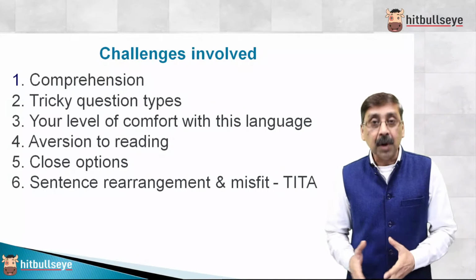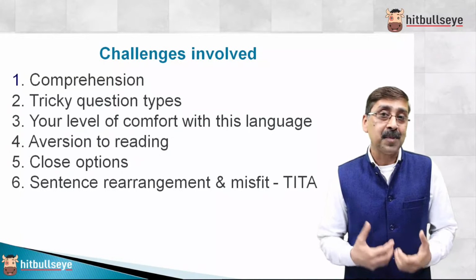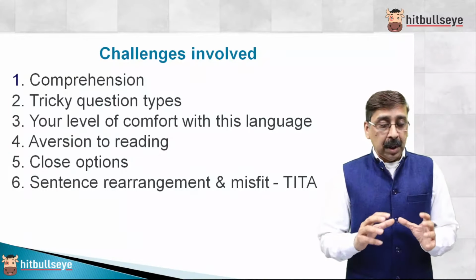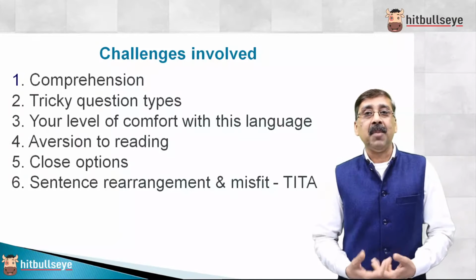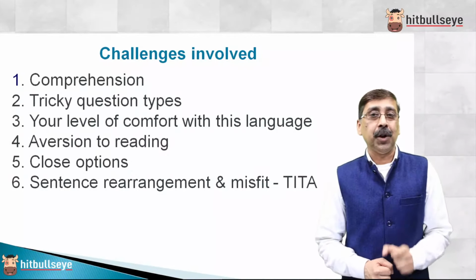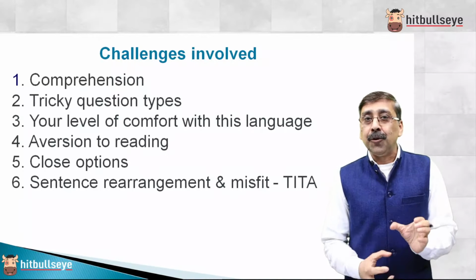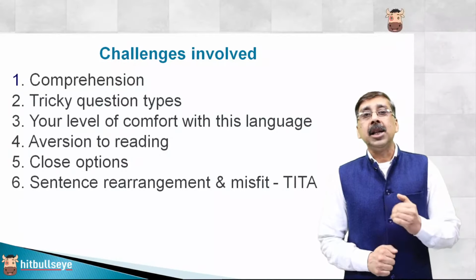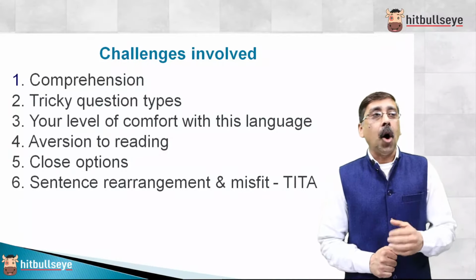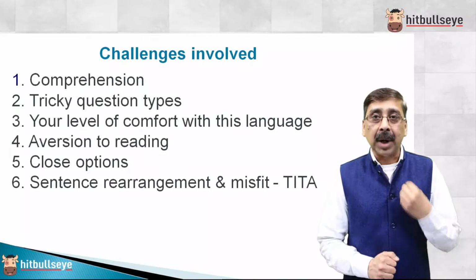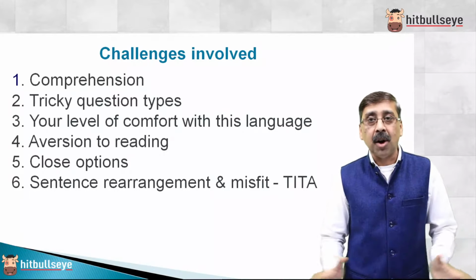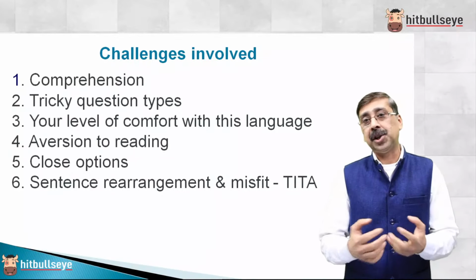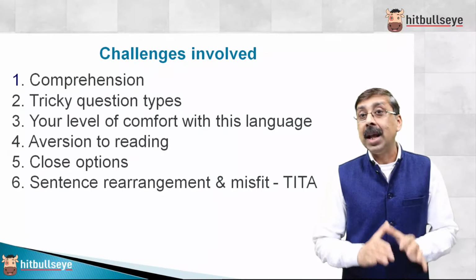So one of you has asked how to handle para jumbles. First of all, do not be so conscious about para jumble and odd one out, because we have only 5 questions. If you want to score well, you need to focus on 16 RC plus 3 summary questions. Second, in spite of all your best efforts, all your practice, your exceptionally good vocabulary skills, the tricks you have practiced, the 1000 articles you have read, still out of 5 questions under time pressure, you will not be able to get all 5 correct.